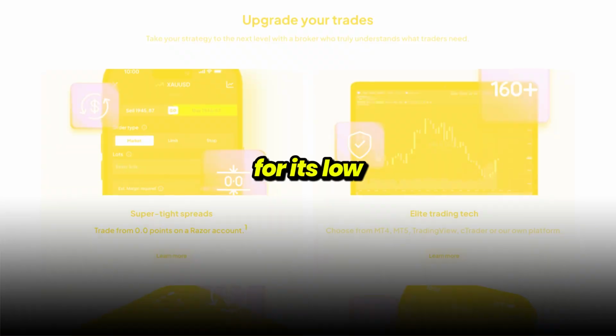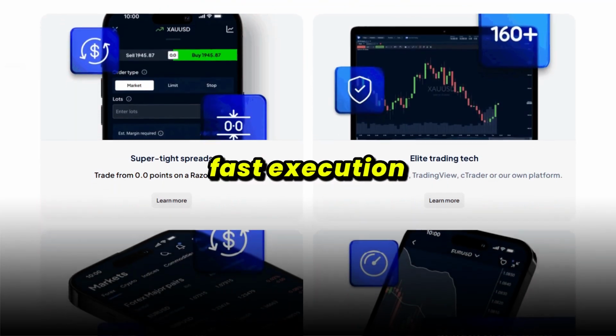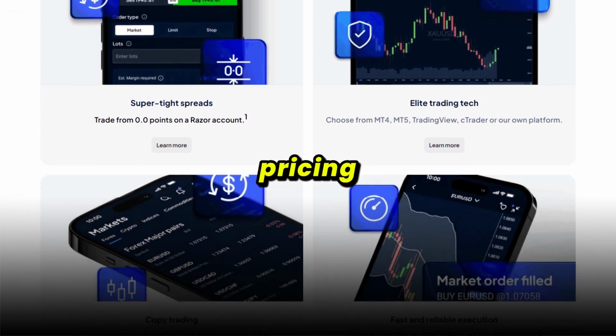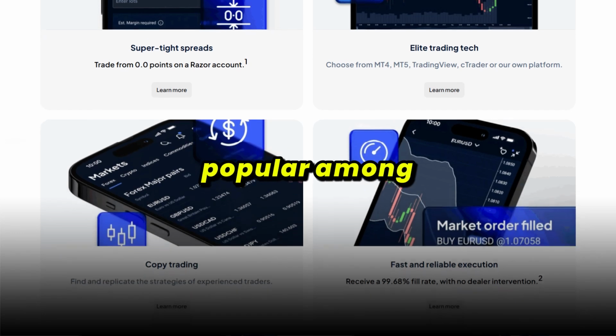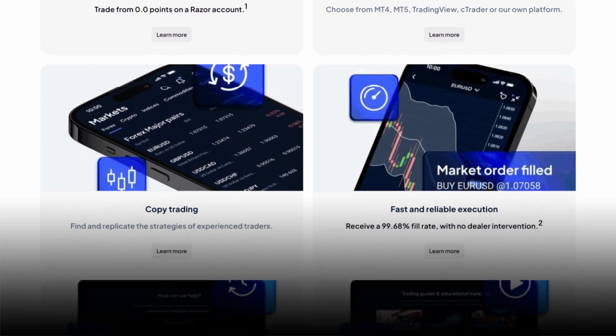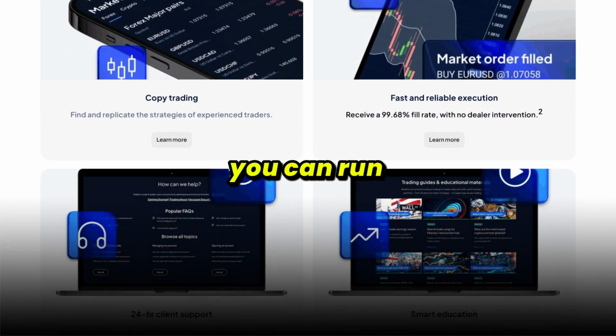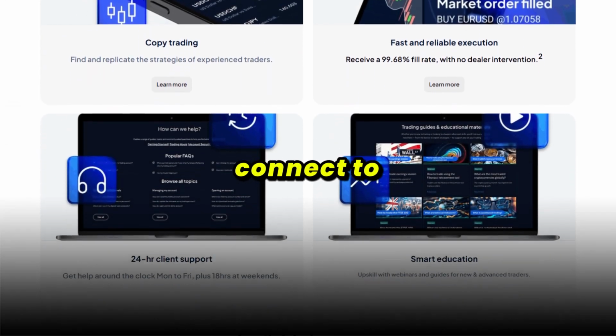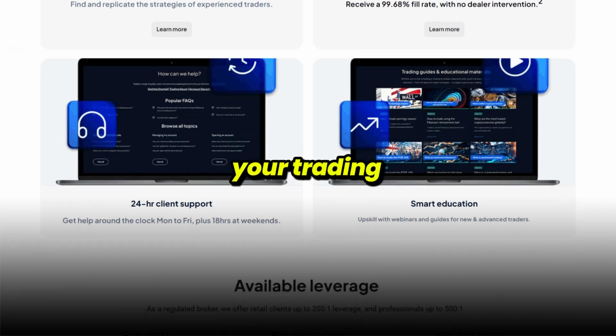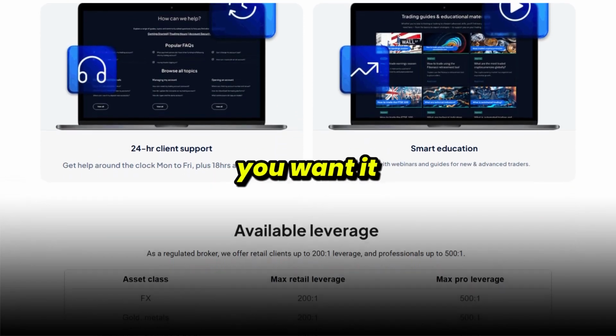Pepperstone is also known for its low spreads, fast execution, and ECN-style pricing, making it especially popular among scalpers and day traders. Where Pepperstone really shines is in flexibility and depth. You can run automated strategies, connect to third-party tools, and tailor your trading environment exactly how you want it.